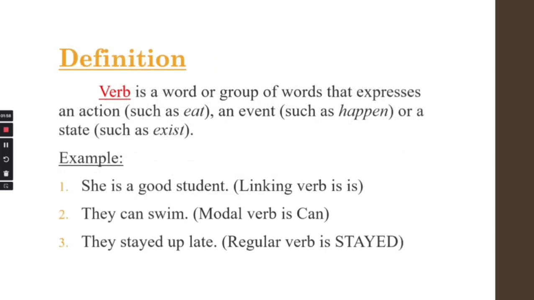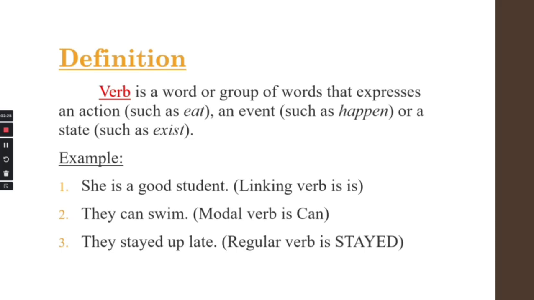For the definitions, now we're gonna talk about the definition. So what is the definition of a verb? A verb is a word or group of words that expresses an action such as eat, an event such as happen, or a state such as exist. It will be important for you to know many kinds of verbs when you study English grammar.